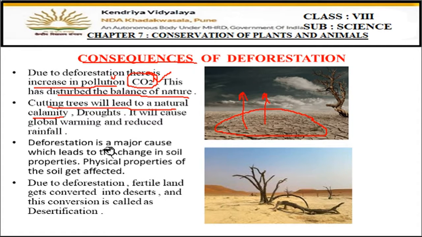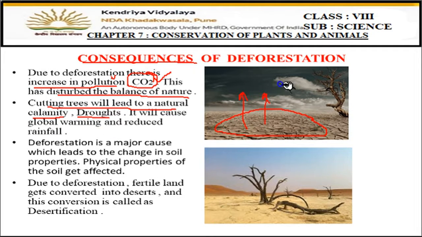If there will be no plants, then floods will come everywhere, there will be water, because the water will not percolate in the soil, the water will not go inside the soil. For percolation of water in the soil, plants play a very important role, because plant roots help in percolation of the water. So if there will be no plants, floods will come, okay, droughts will come.